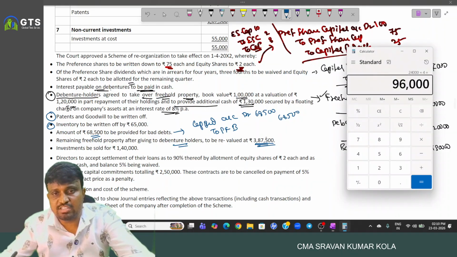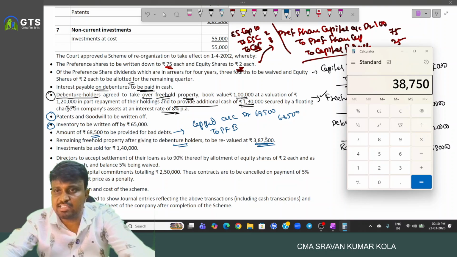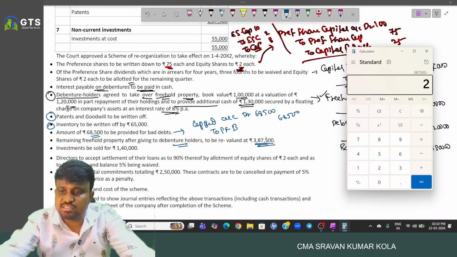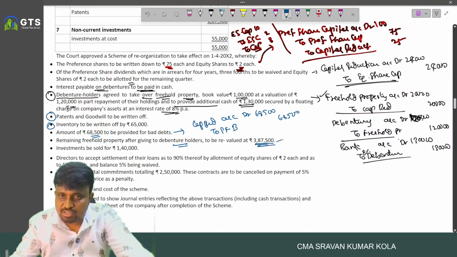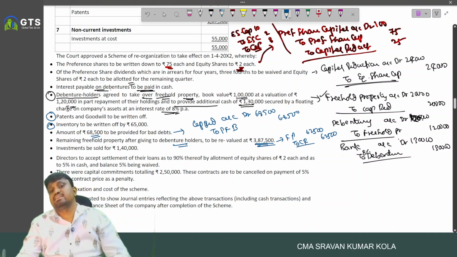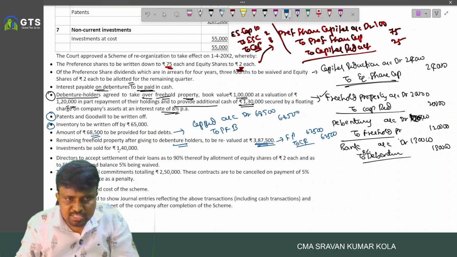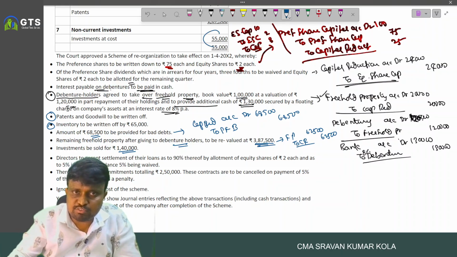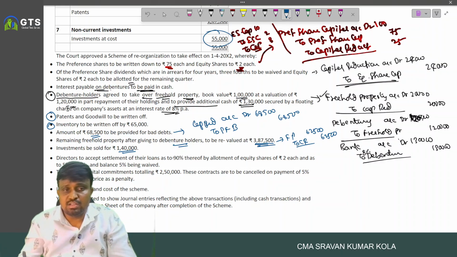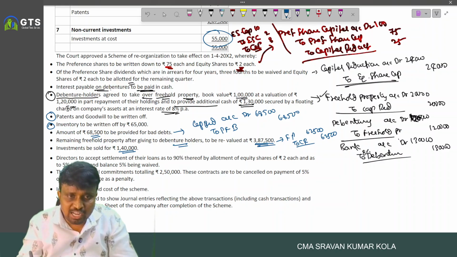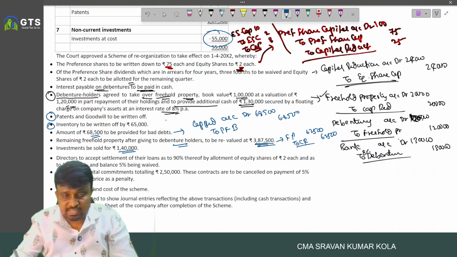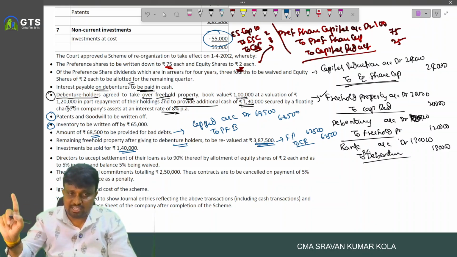So how much amount increase? 3 lakh 87,500 minus 3 lakh 25,000. 62,500 increase. So they write the entry freehold property account debited to capital reduction 62,500. And investment sold for 1 lakh 40. Investment cost is 55,000. We are sold at profit. So bank account debited 1 lakh 40 to investment 55, and the remaining amount is transferred to capital reduction.